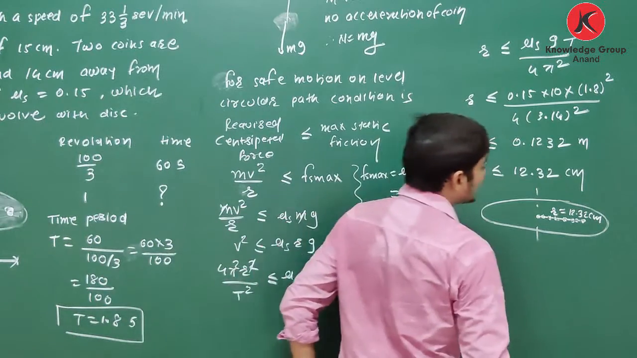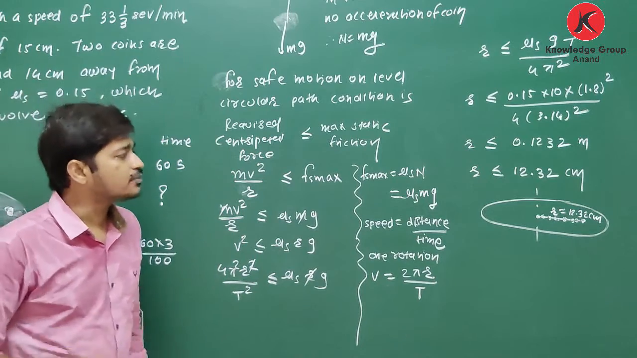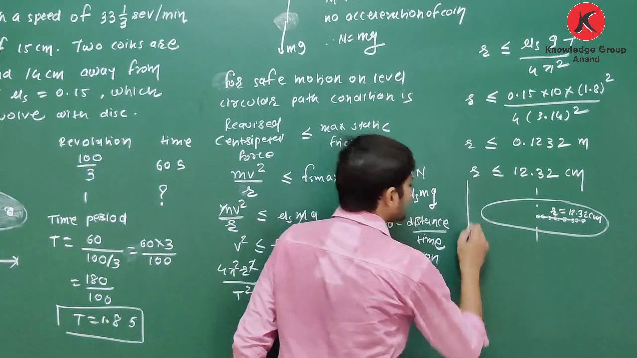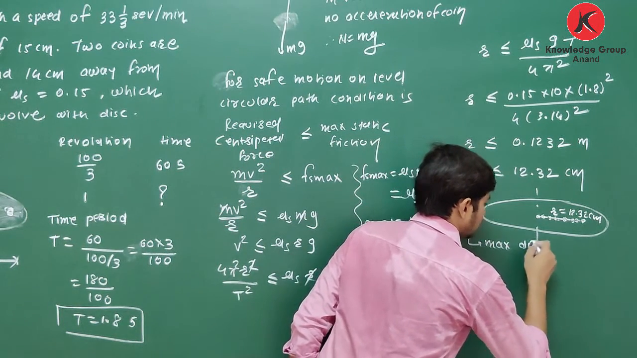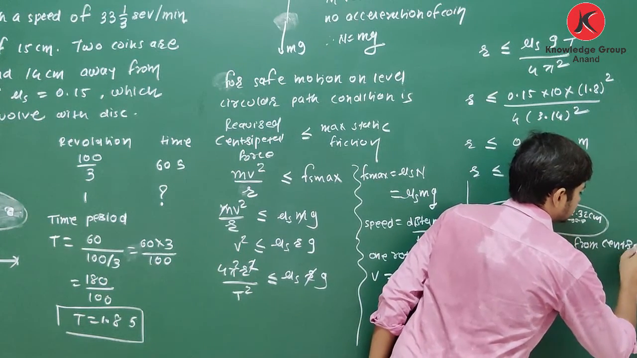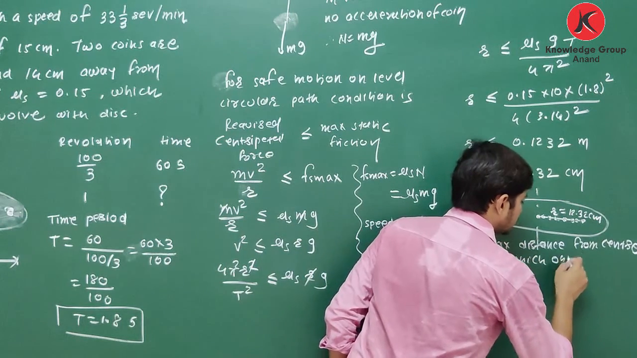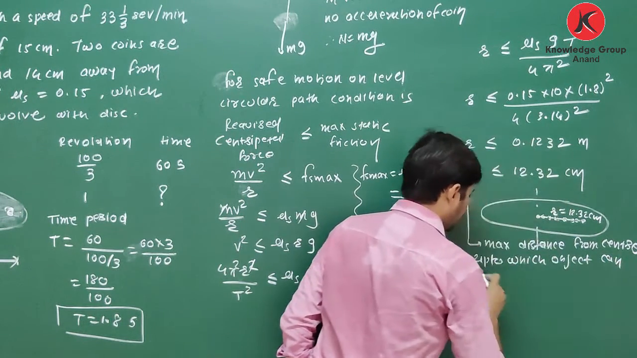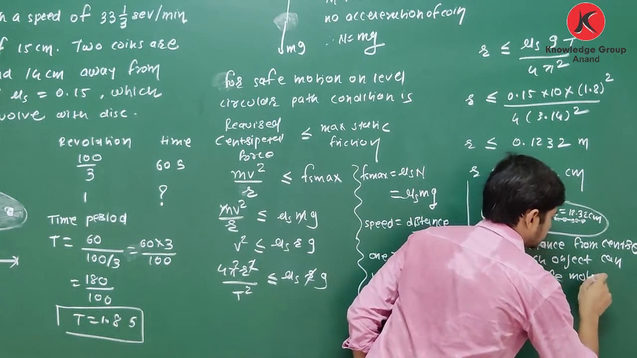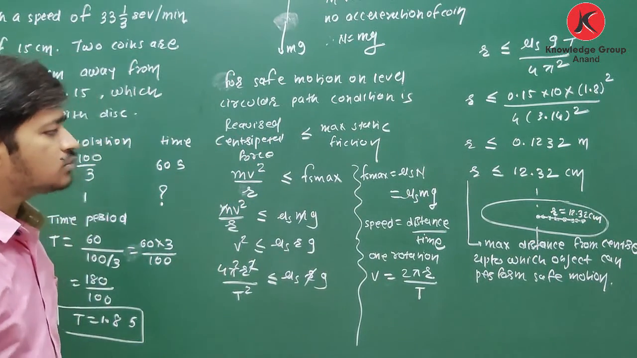If the object is at a distance greater than 12.32, it will be thrown away. So here R is the maximum distance from the center up to which the object can perform safe motion. Clear about this? It is the maximum distance from the center up to which the object can perform safe motion.